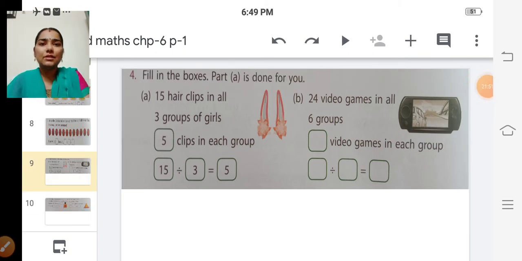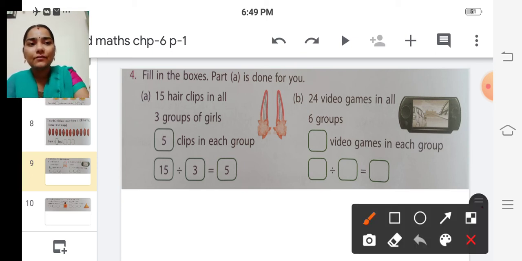So the fourth question is, fill in the boxes. Part A is done for you, so one is done for you, and the remaining we are going to do. Okay, children, see the first one. Question number 4A: 15 hair clips in all, 3 groups of girls. So they have divided 15 hair clips into 3 groups of girls. So how have they done it?